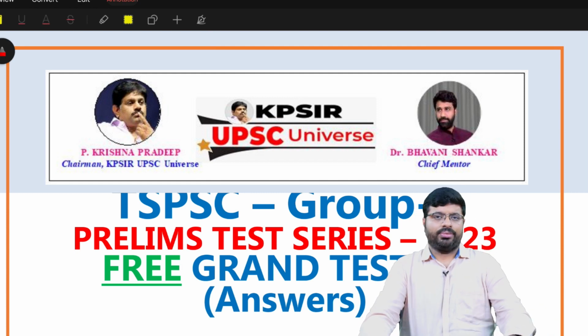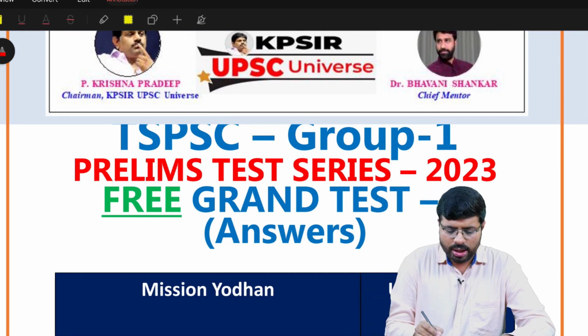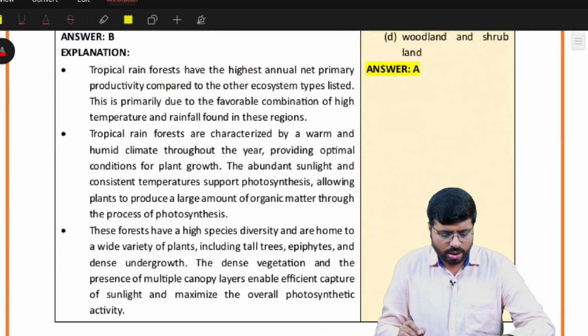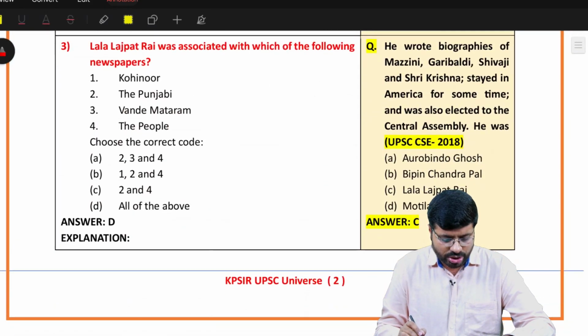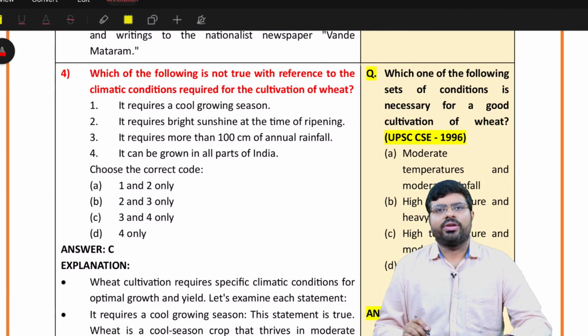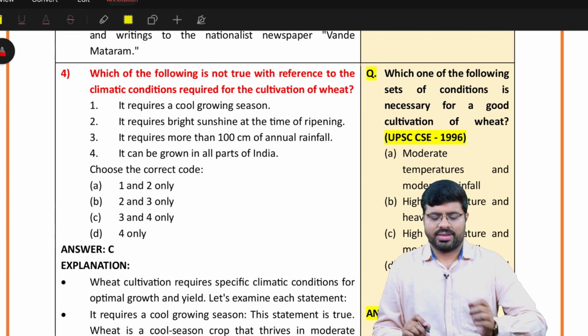So let's start. The first question asked on the TSPSC Group 1 Prelims Grand Test 1 Geography is question number 4. Now you see the basic mistakes. One blunder or silly mistake which most students make is not reading the question properly. Please concentrate on questions where they are asking correct, incorrect, not correct, such kind of things.